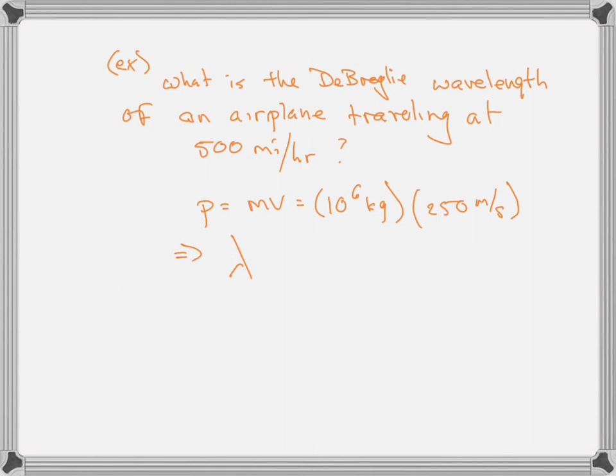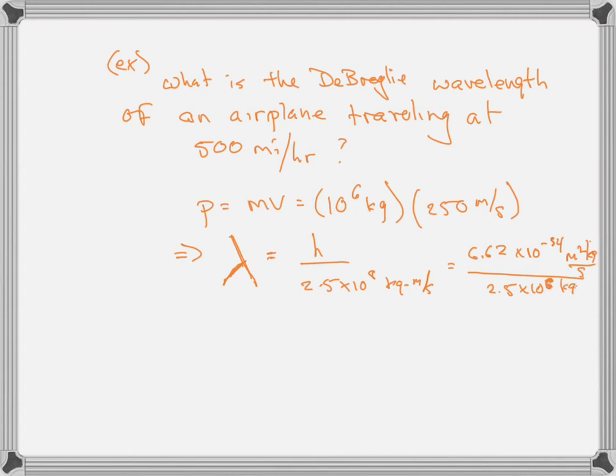So therefore, the airplane will diffract or interfere when it encounters objects that are about its wavelength. But the de Broglie wavelength of the airplane, if we want to treat it like a wave instead of a particle, an airplane is an awfully big particle, but what is it in terms of waves? It's going to be h over 2.5 times 10 to the 8th kilogram meters per second. And h is 6.62 times 10 to the minus 34 meter squared kilogram per second. And so we divide that by 2.5 times 10 to the 8th